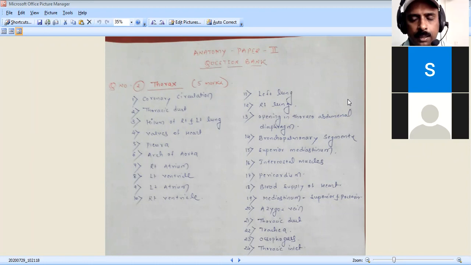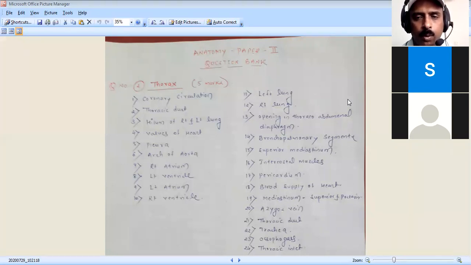The left lung has the cardiac notch and the right lung does not. Lingula is present in the left lung, absent in the right lung. Then the right lung is wider and heavier, and the left lung is narrower and longer.